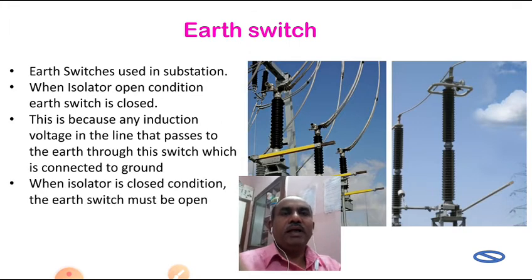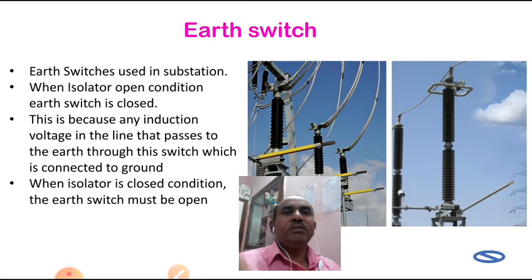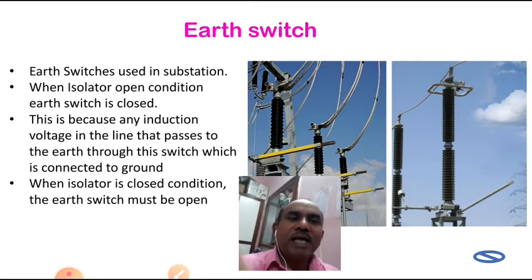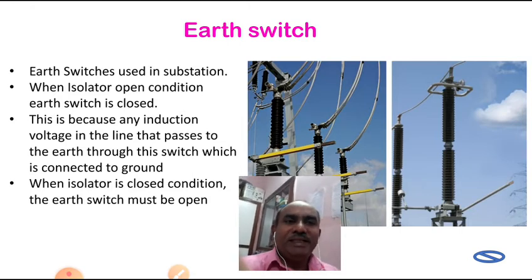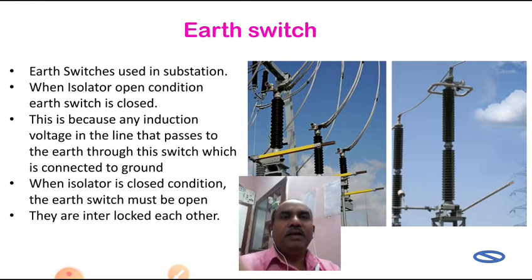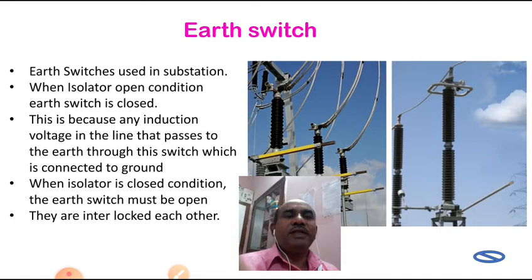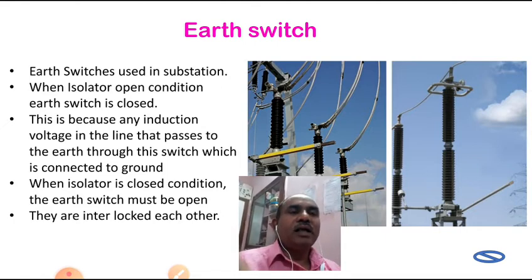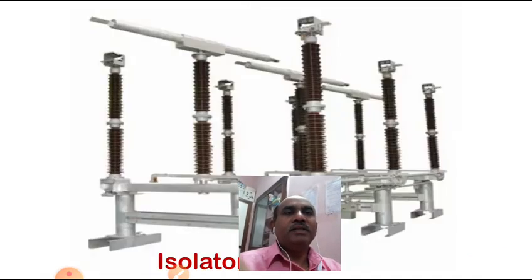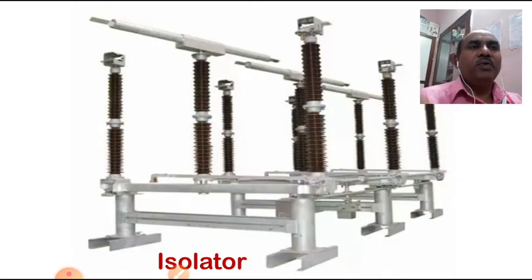And when the isolator is in closed condition, the earth switch must be open. When the doctor has entered the patient room, the sanitizer person has to wait. They are interlocked with each other, so this doctor and the sanitizer person cannot both enter the patient room.